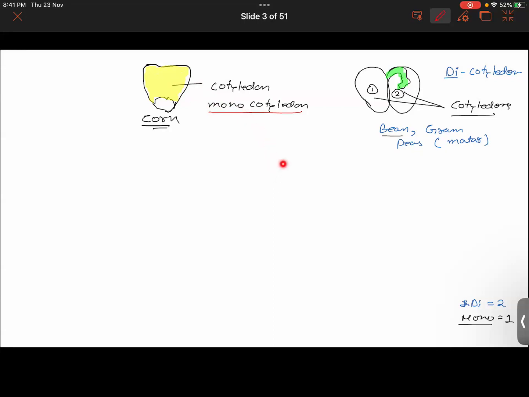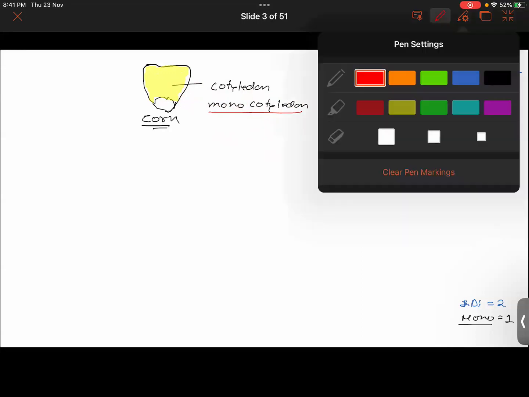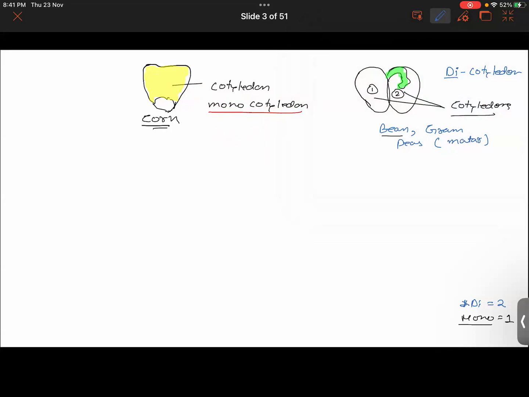If I were to say just cotyledon, someone might think of the dicot seed also. How many cotyledons? Two or one? Having two means dicotyledon. Having just one means I'm talking about a monocotyledon seed. So just to keep the meaning clear, we call it monocotyledons.